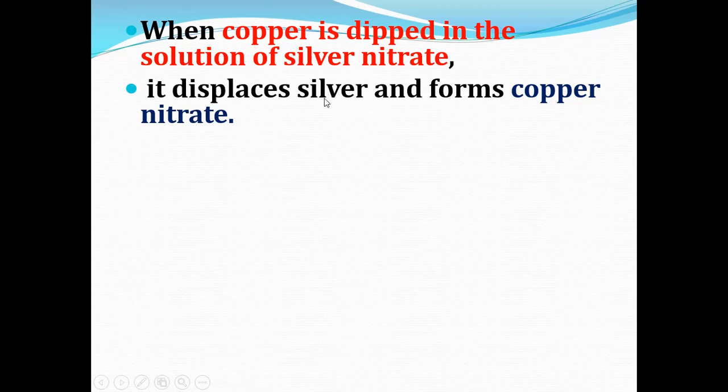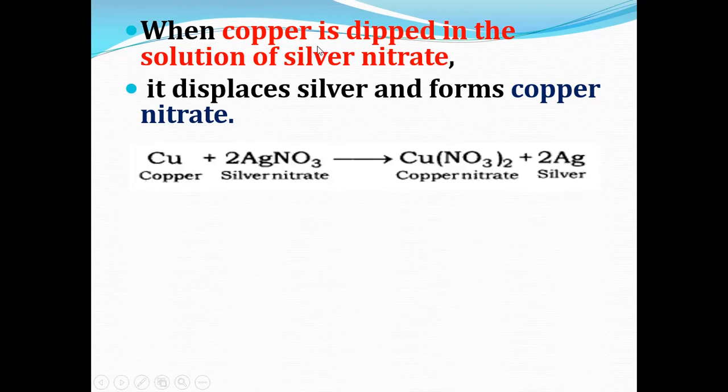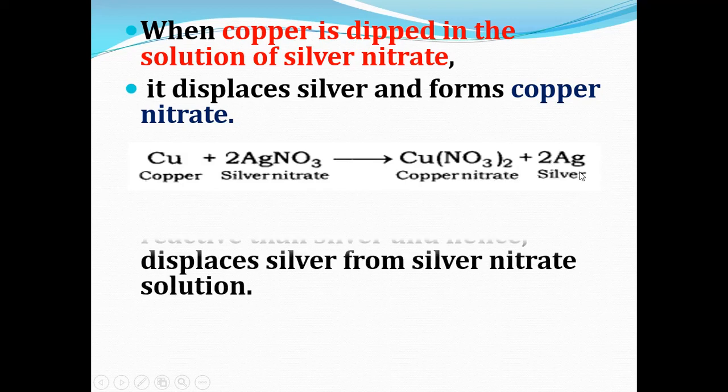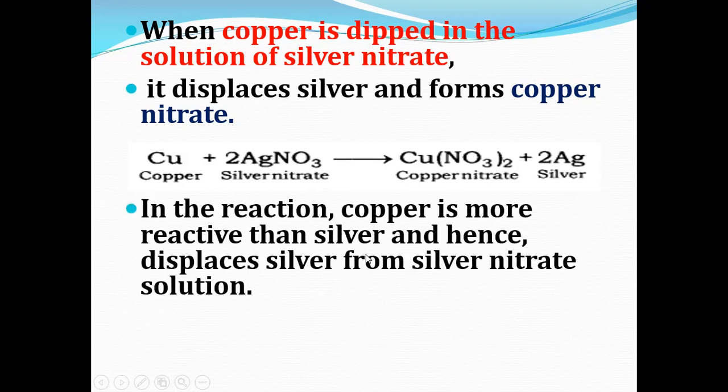Here is the reaction. Cu plus silver nitrate AgNO3 gives copper nitrate Cu(NO3)2 plus Ag. So here copper is more reactive than silver and displaces silver from silver nitrate.